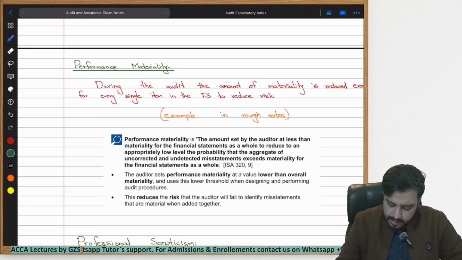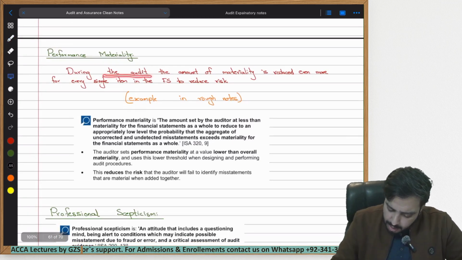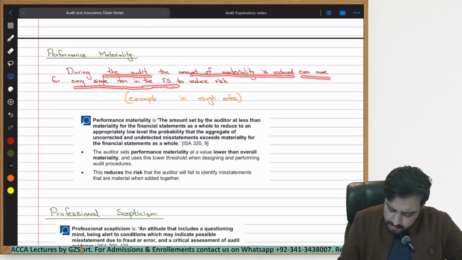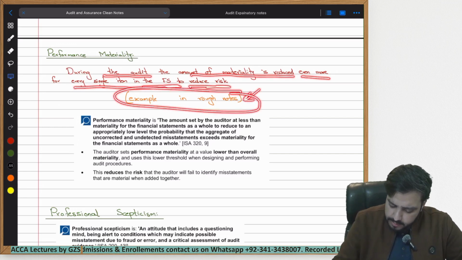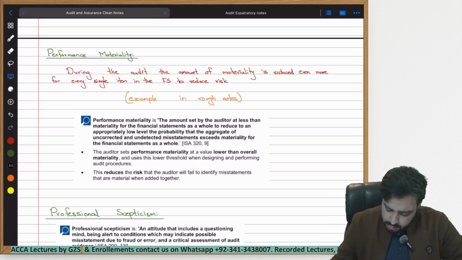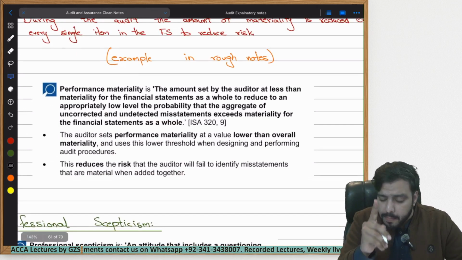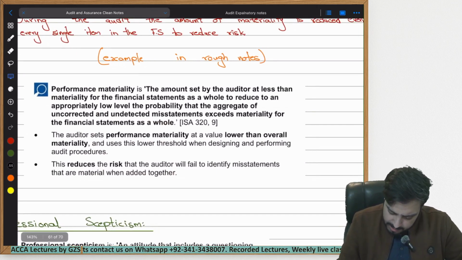Coming back towards our clean notes, let's read the definition now. So, during the audit, the amount of materiality is reduced even more for every single line item in the financial statements to reduce the risk. This is the example that I've already written within these notes as well. Obviously, when I share these notes with you, you can see them and revise them. But the definition that you need to remember for performance materiality for your AA is this one.